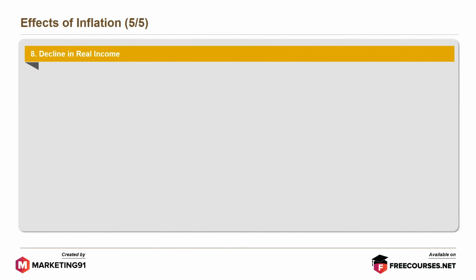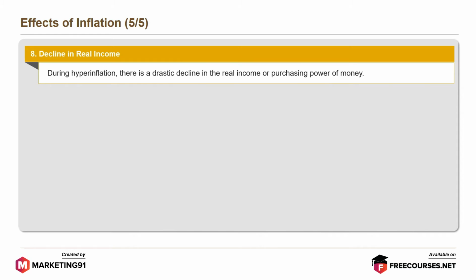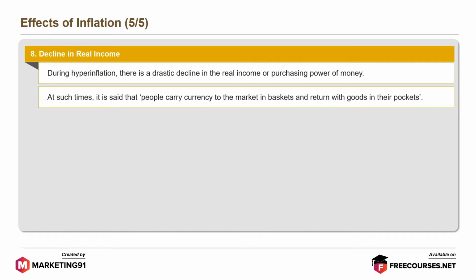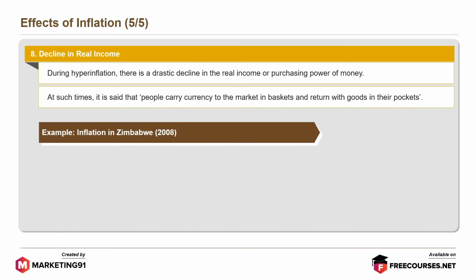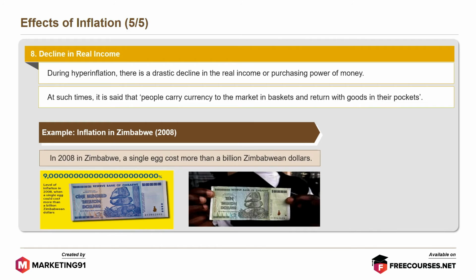The last effect is decline in real income. During hyperinflation, there is a drastic decline in the real income or purchasing power of money. At such times, it is said that people carry currency to the market in baskets and return with goods in their pockets. For example, inflation in Zimbabwe in 2008. In 2008 in Zimbabwe, a single egg cost more than 1 billion Zimbabwean dollars.